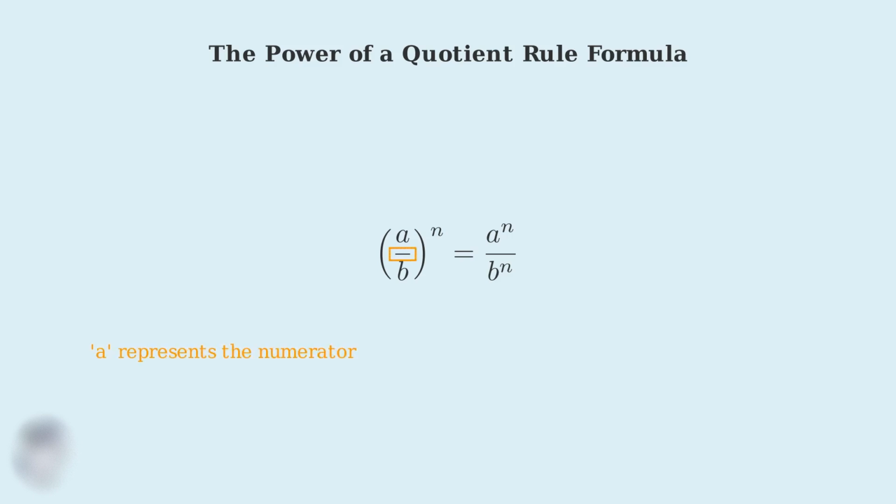The letter A represents the numerator. That's the top number in our fraction. The letter B represents the denominator. That's the bottom number in our fraction. This is the number that divides the numerator. Finally, the letter N represents the exponent. This is the power to which we're raising our entire fraction.